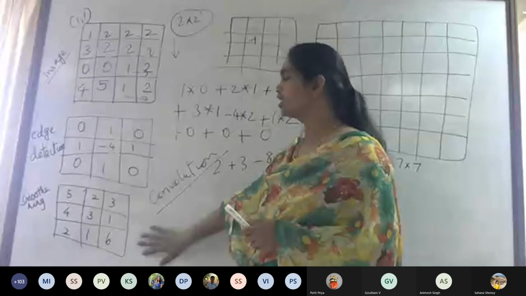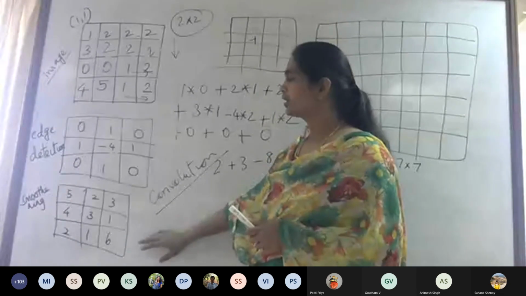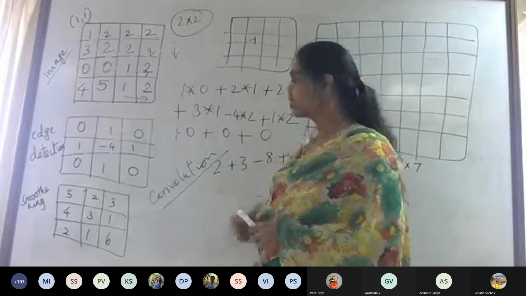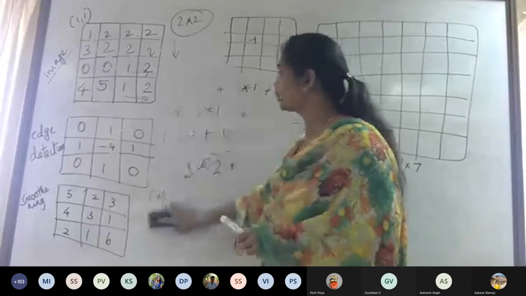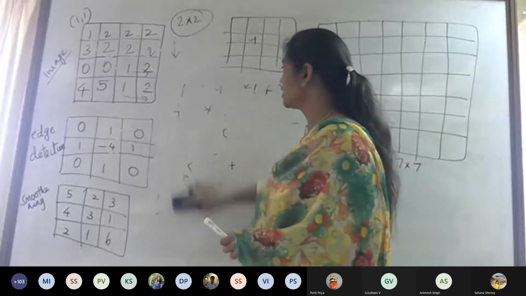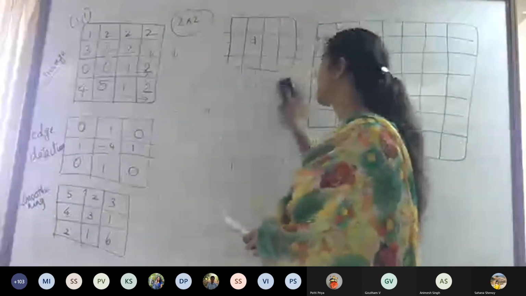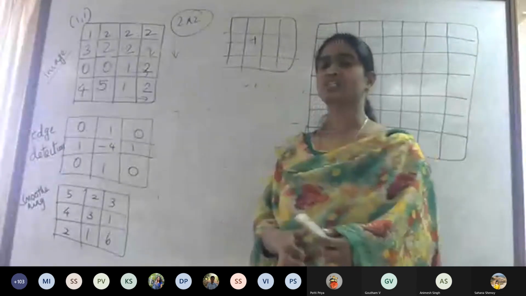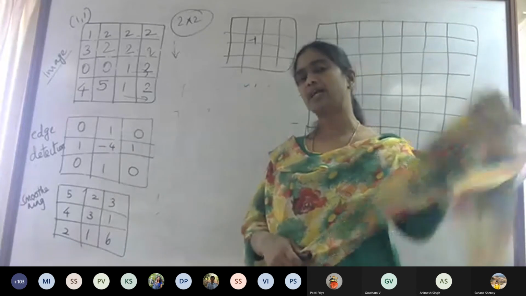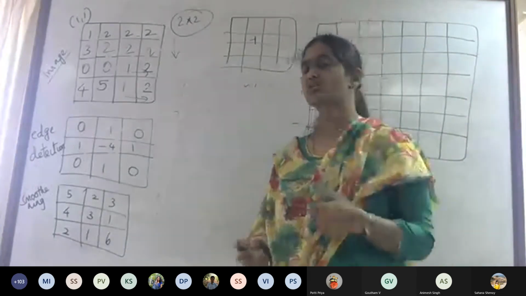Okay. Similarly, we can perform smoothing on this. Generally what we do in smoothing is actually blurring. In blurring, the intensity of the image will be reduced. As you have seen in the previous slide, the animal face was shown, and in the blurring part, the intensity was reduced.